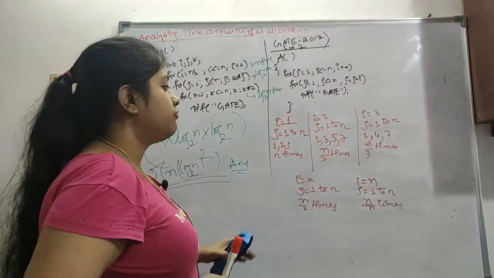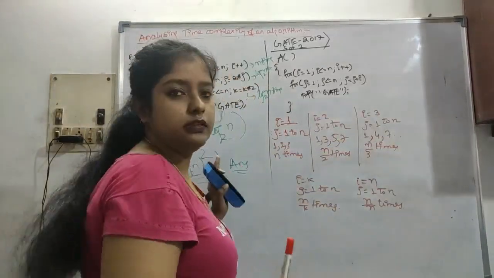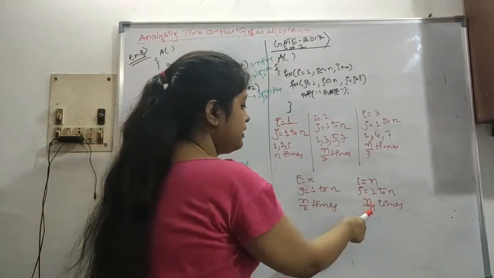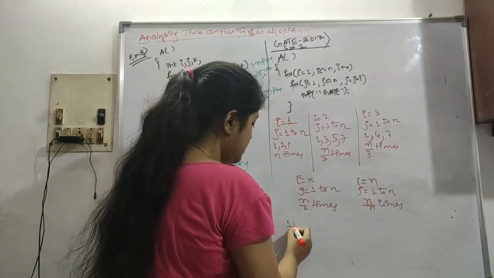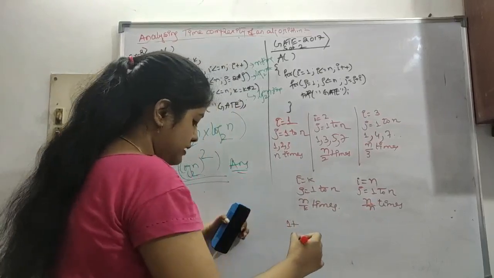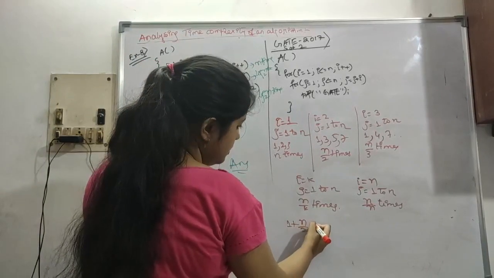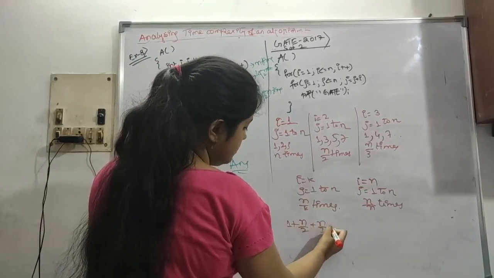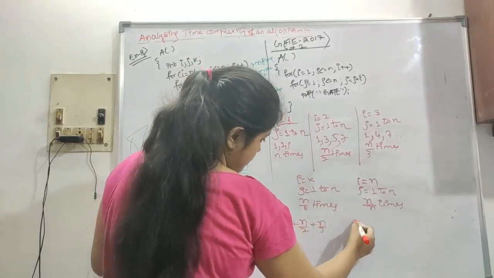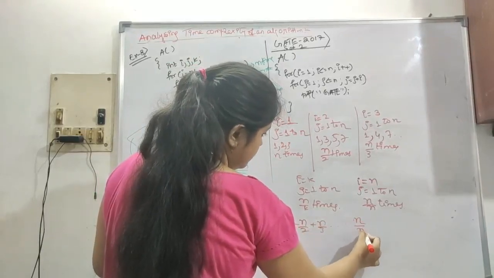So now we have to do the addition of all this. This will come as n by 1, then n by 2, n by 3, till n by n.